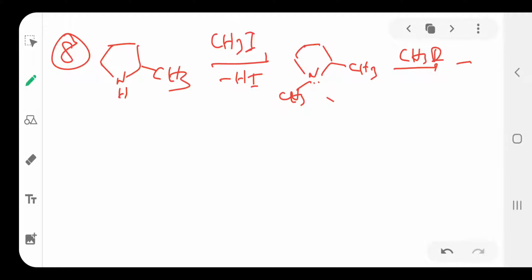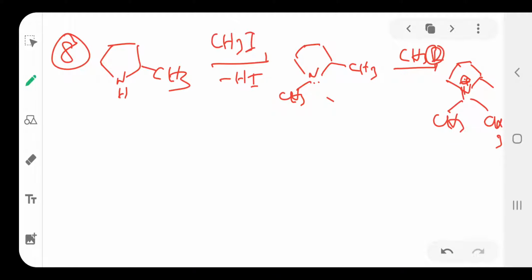Then the product is N plus with CH3 and CH3. Here the nitrogen contains a positive charge, plus I minus is there.